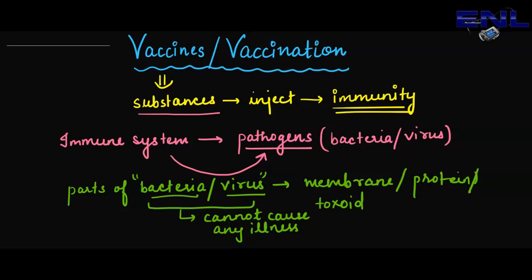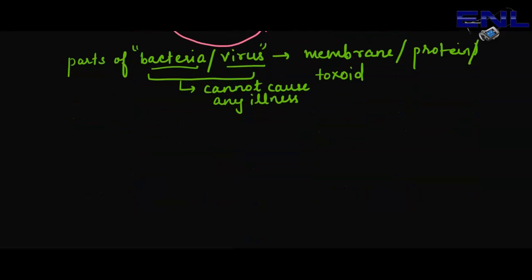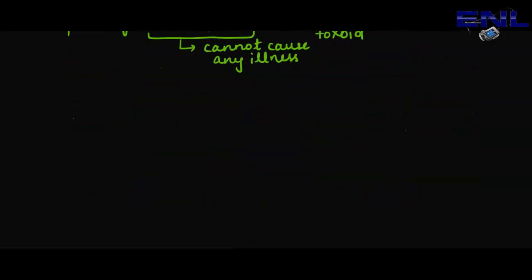Now we will discuss how vaccines work, or what their mechanism is, like what they do in our body. So let's start answering it. When we inject the vaccine or the part of any pathogen into the host body, it will first initiate innate immunity.